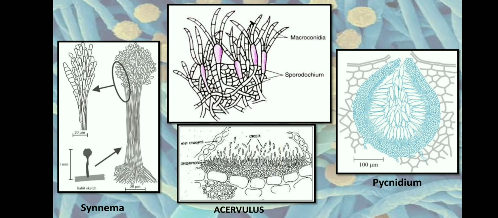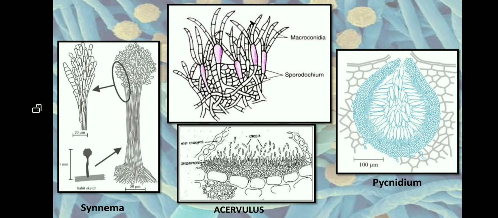And the last type of conidiophore is the pycnidium. This is also a fruiting body which is usually hollow. This also happens in pathogenic fungi, wherein the pathogenic fungus will infect the host cell, and the compact mass of hyphae will get introduced into the epidermal layer of the host plant.